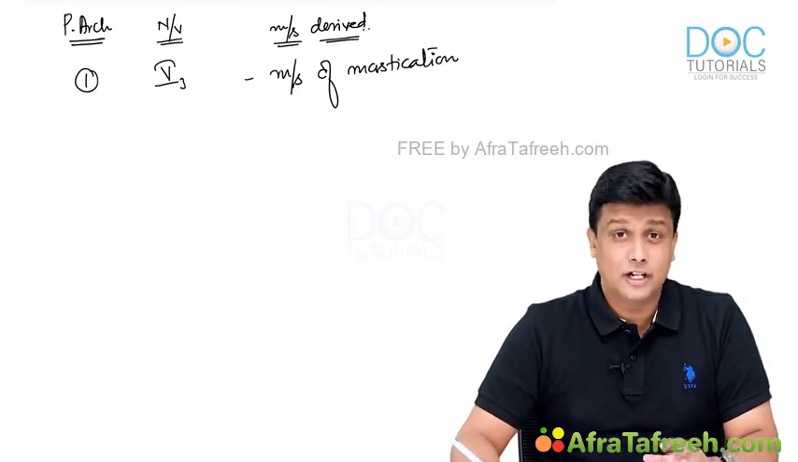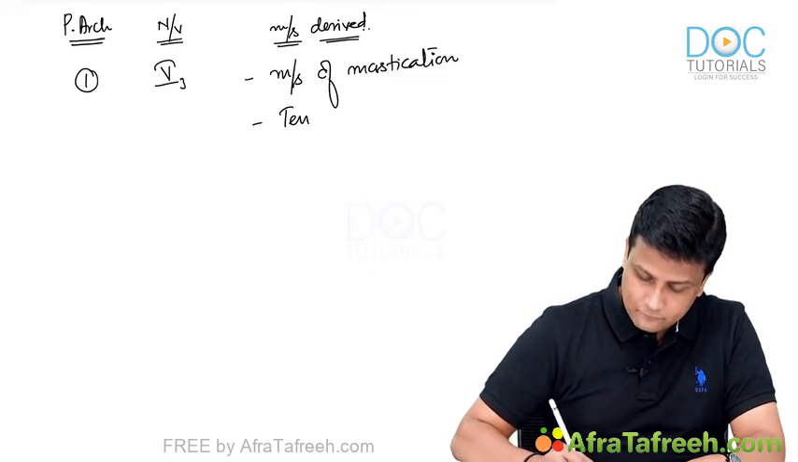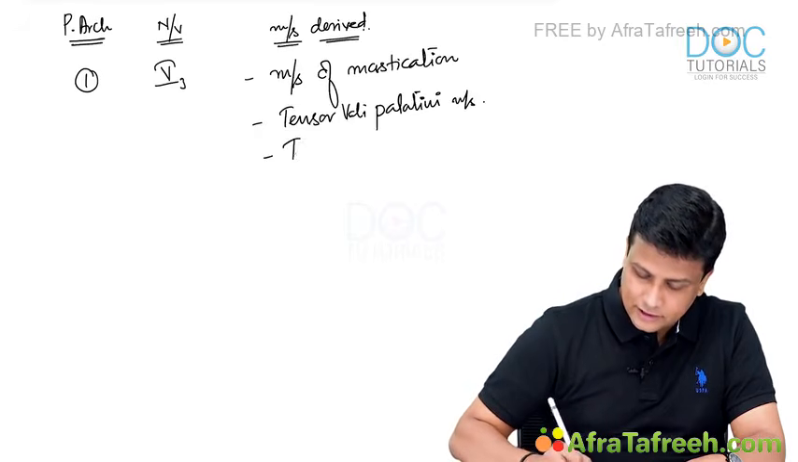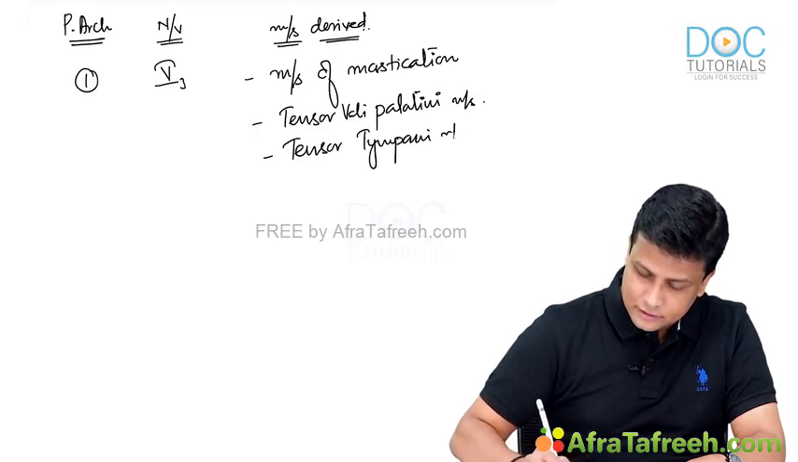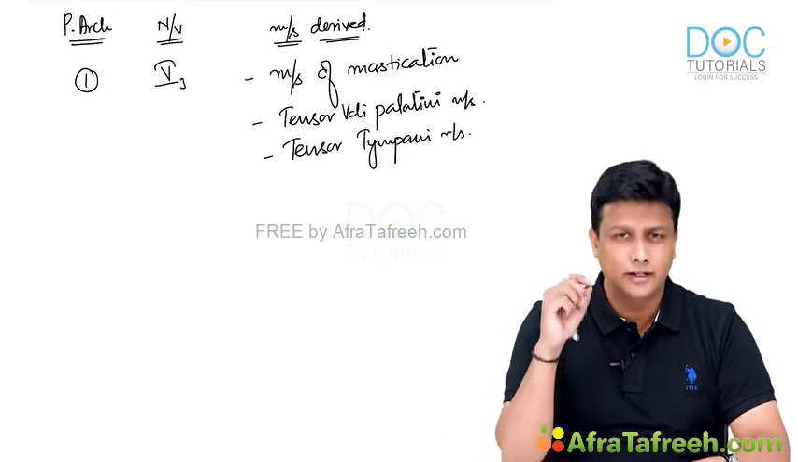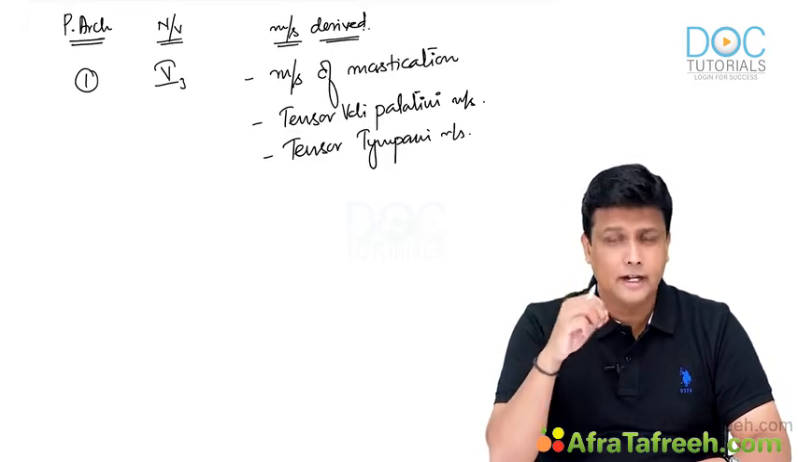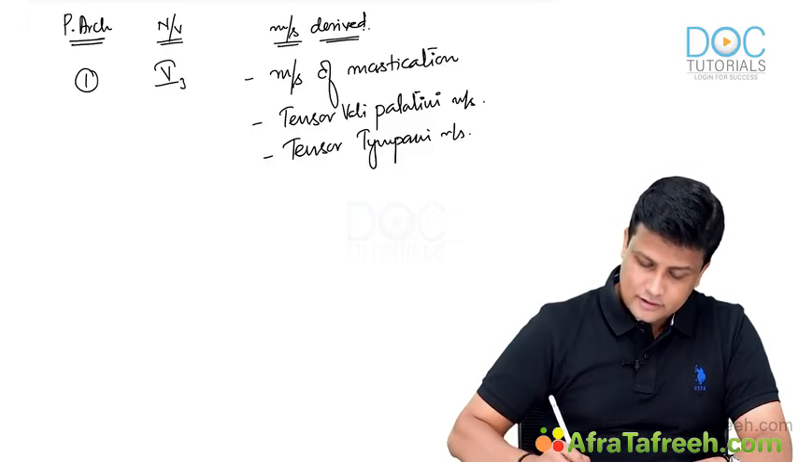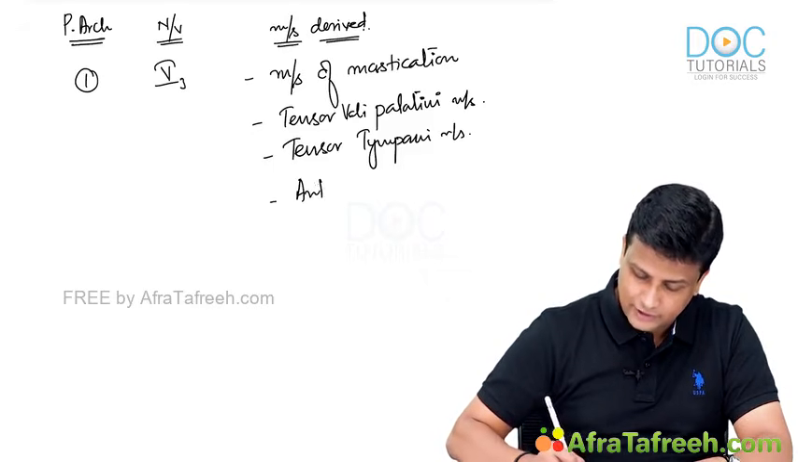Now, not only muscles of mastication, recall the mandibular nerve is also supplying two tensors. One will be the tensor veli palatini muscle, and another one will be the tensor tympani muscle. Tensor tympani, I hope you remember, is a muscle present in your middle ear cavity. Tensor veli palatini, the name itself is telling you it is a muscle of the palate. Not only two tensors, the mandibular nerve 5-3 is also supplying the anterior belly of digastric.